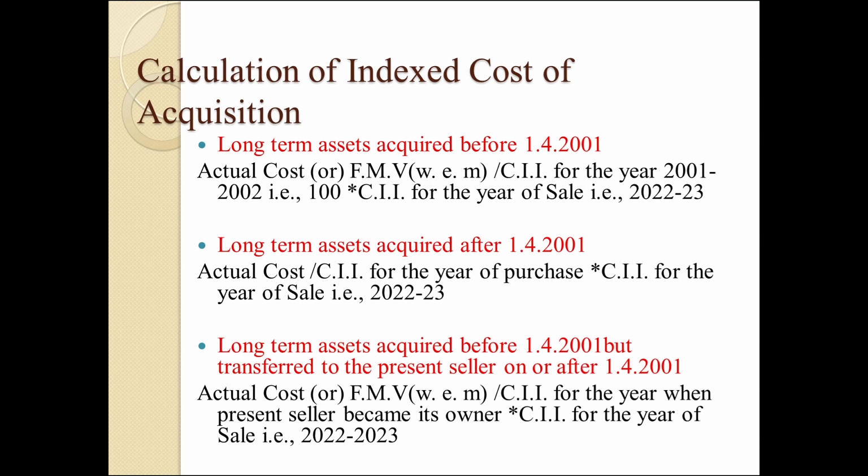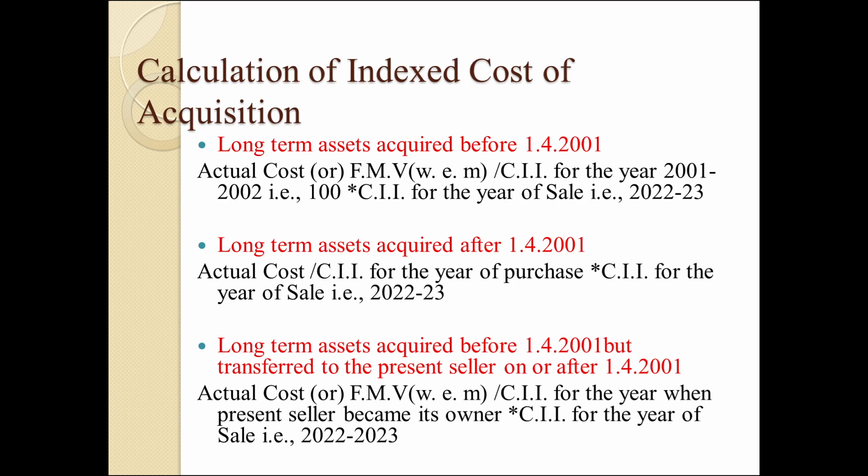Third category, a long-term capital asset acquired by the previous owner before 1/4/2001 but transferred to the present seller by way of gift, inheritance or will after 1/4/2001. So we are categorizing the asset into three types. An asset may fall in any one category, so we apply the relevant formula to calculate indexed cost of acquisition.